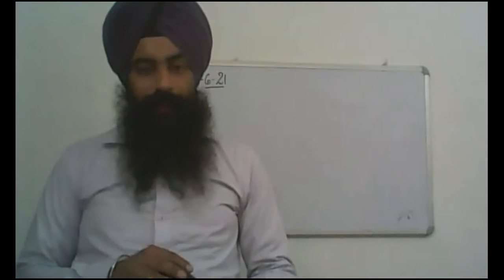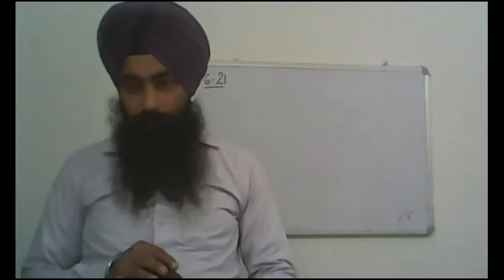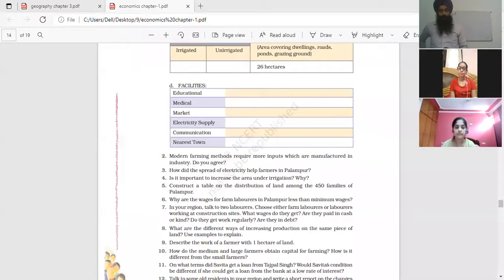Remaining questions. Yesterday we discussed the exercise. Yesterday we discussed the fourth question. Now the fifth question: construct a table on the distribution of land among the 450 families of Palampur.